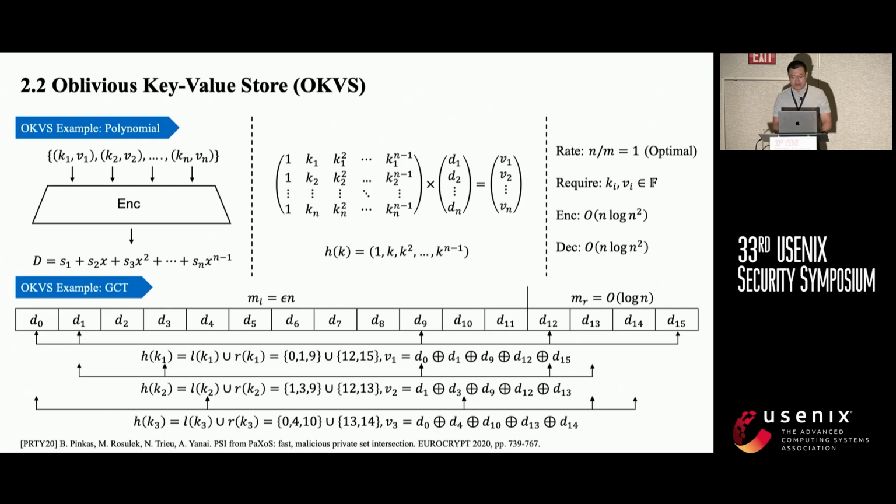Another OKVS example is a Garbled Cuckoo Table, GCT. This is what we use in our scheme. We can define H as a Boolean vector indicating positions of D, and decoding is done by XORing the corresponding positions. Due to time limitations, I ignore the encoding algorithm here. But I want to note that there are several works on improving the encoding algorithm for the GCT constructions, and all of them are very elegant, and I recommend taking a look.